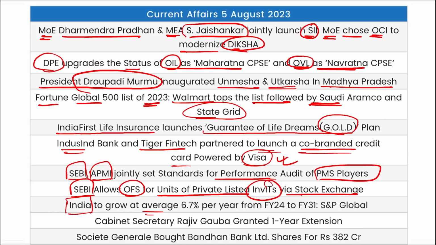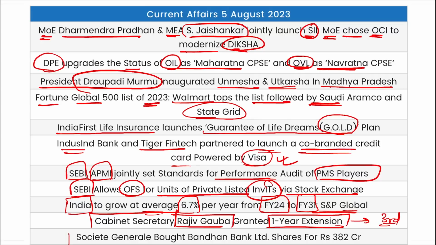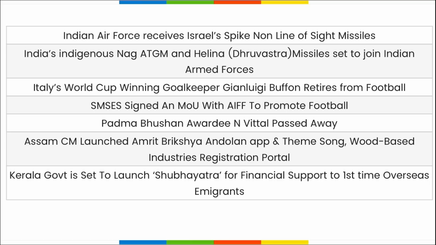India to grow at an average of 6.7% per year from fiscal year 24 to fiscal year 31 as per S&P Global. Cabinet Secretary Rajiv Gauba was granted a 1 year extension, and he is the longest serving cabinet secretary so far, and this will be his third extension. Then Societe Generale bought Bandhan Bank shares for 382 crore rupees, around 1.02% in the company.